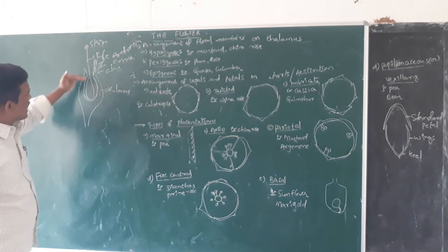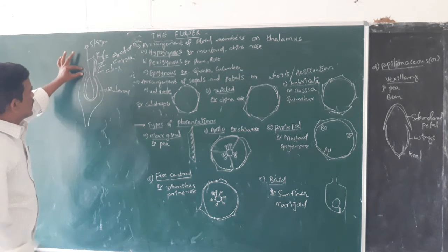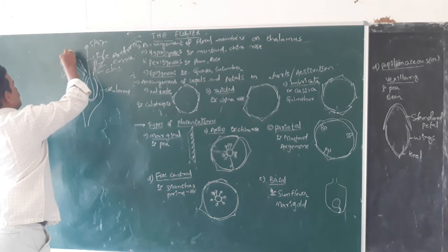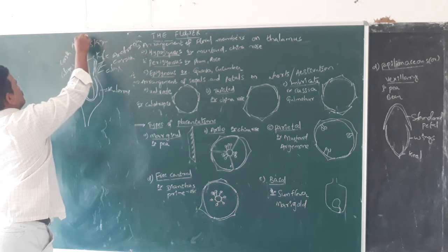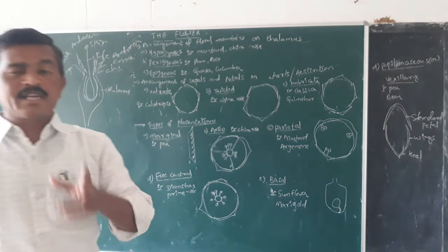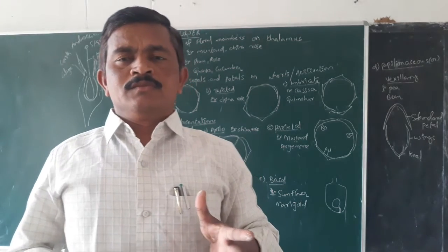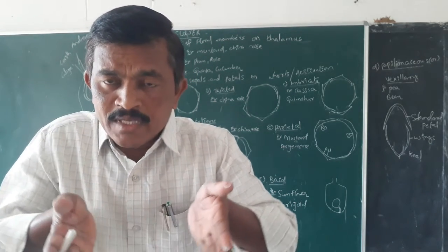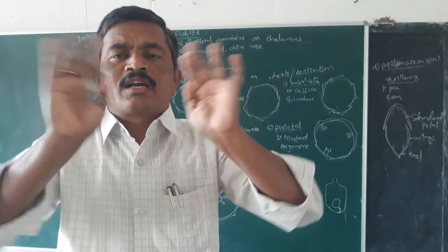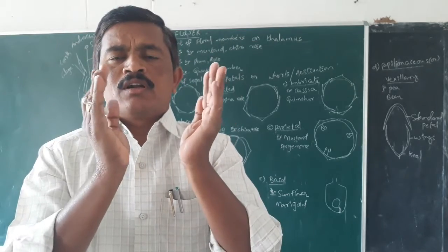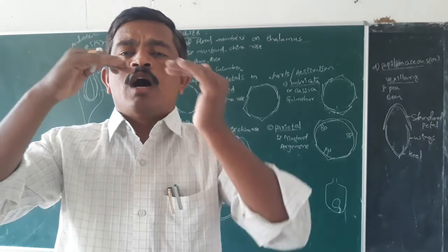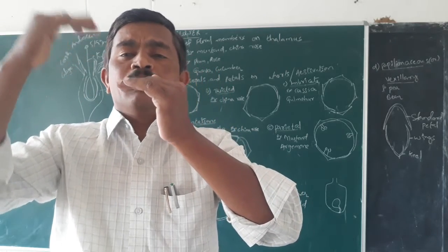Here, the ovary occupies the lowest position. Remaining floral parts like calyx and corolla and androecium are produced above. In case of the epigynous flower, the margin of the thalamus grows like a cup-like structure, and it covers the ovary so that all the floral parts like calyx, corolla, and androecium are produced above the ovary position.